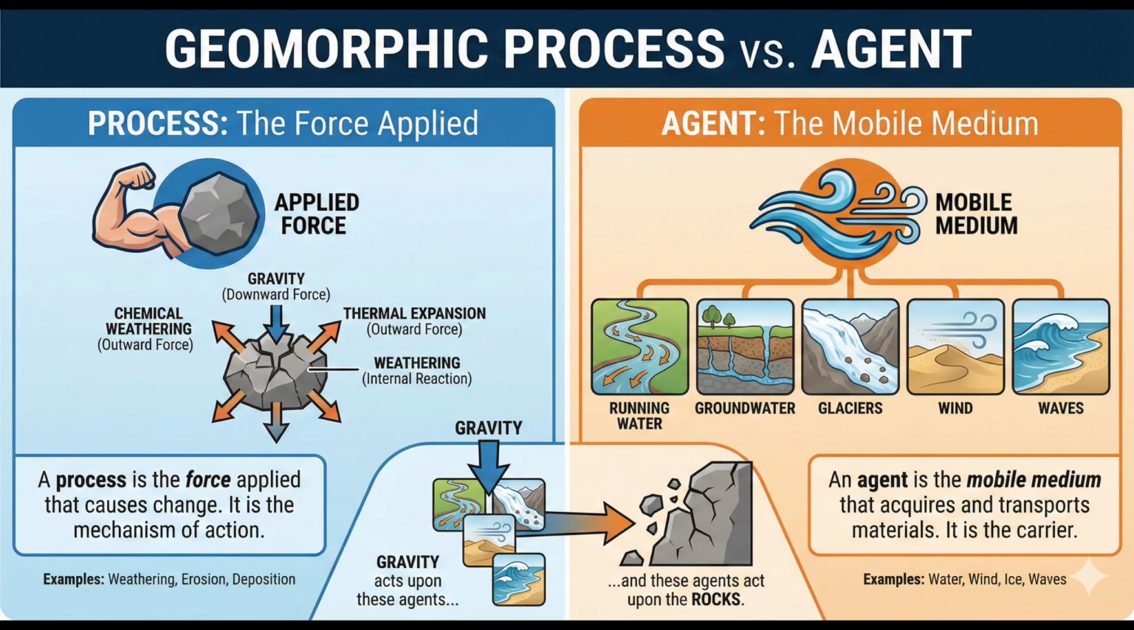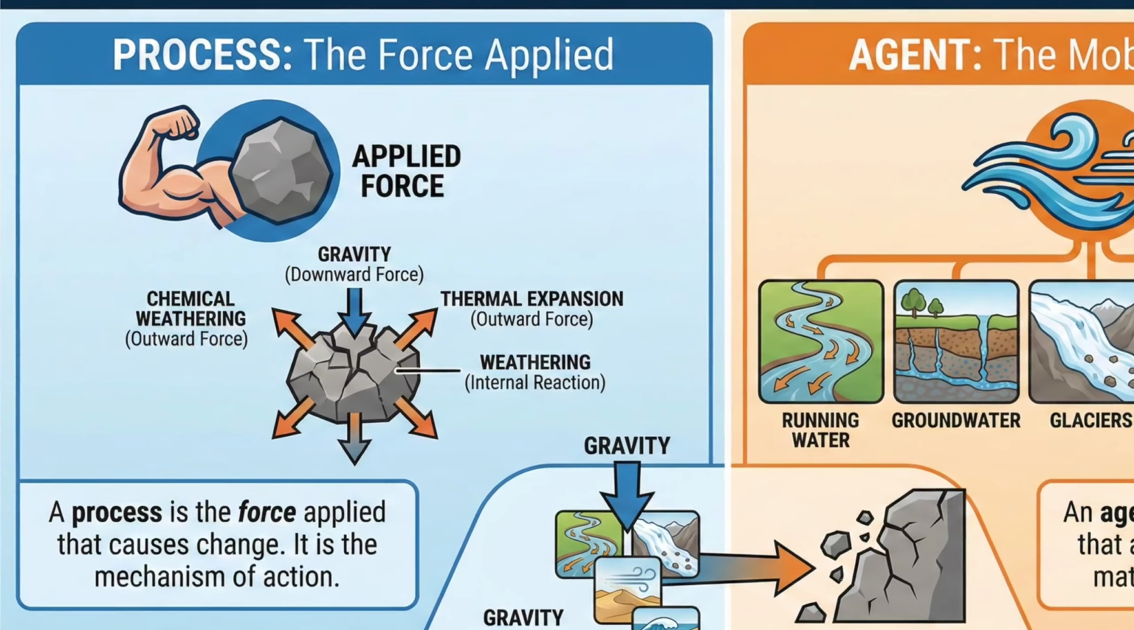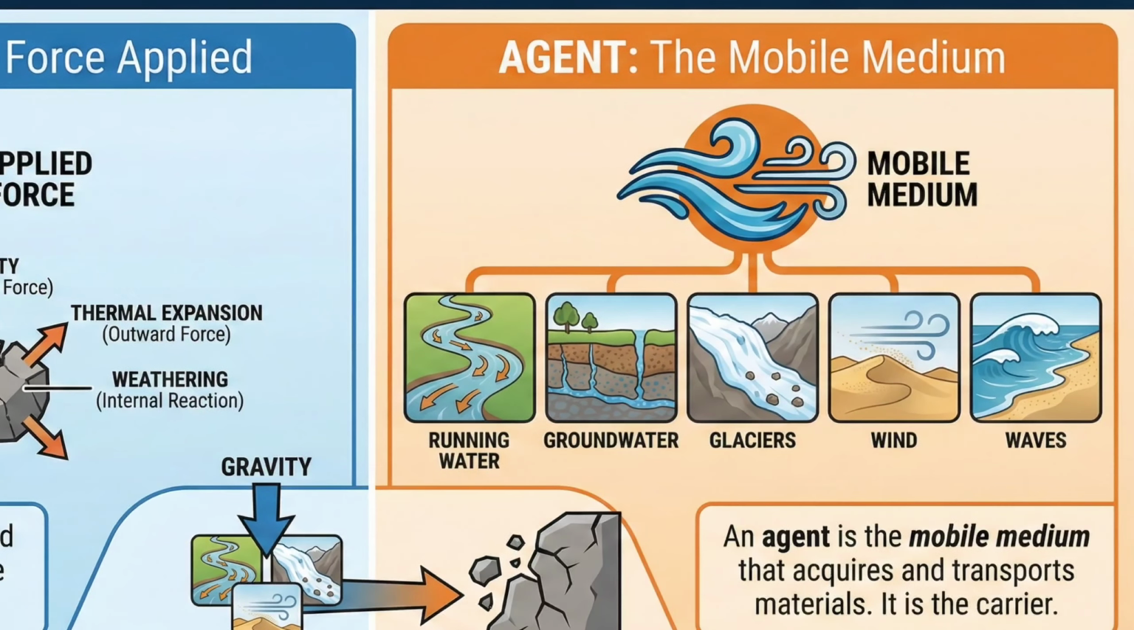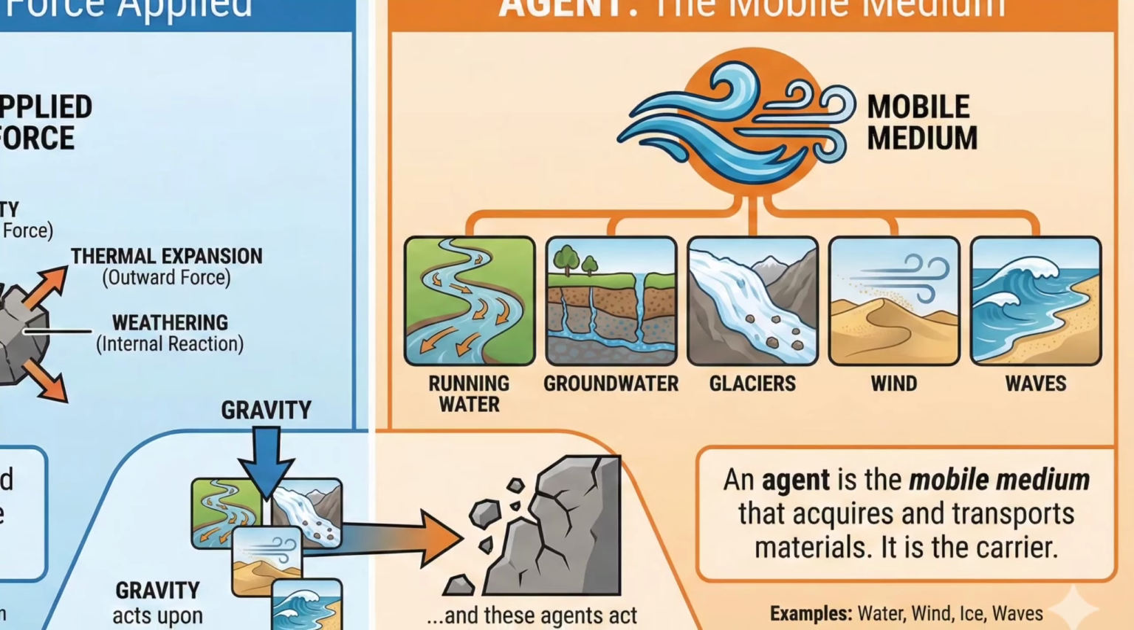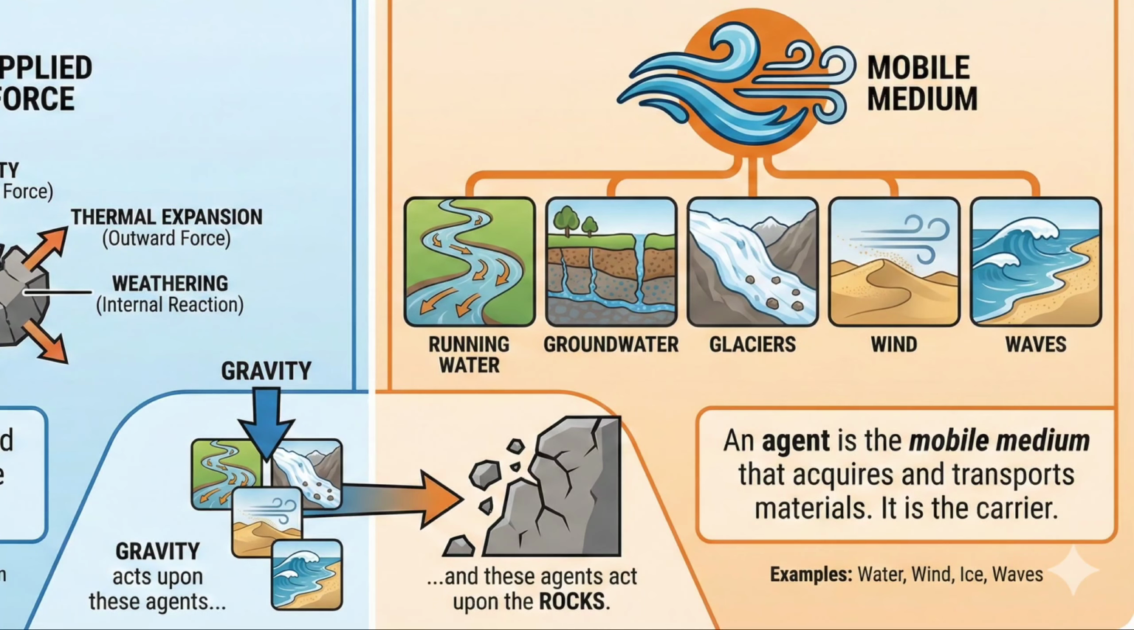We must also distinguish between a process and an agent. A process is the force applied. An agent is the mobile medium. Running water, groundwater, glaciers, wind, and waves. These are geomorphic agents. They acquire and transport Earth materials. Gravity acts upon these agents, and these agents act upon the rocks.